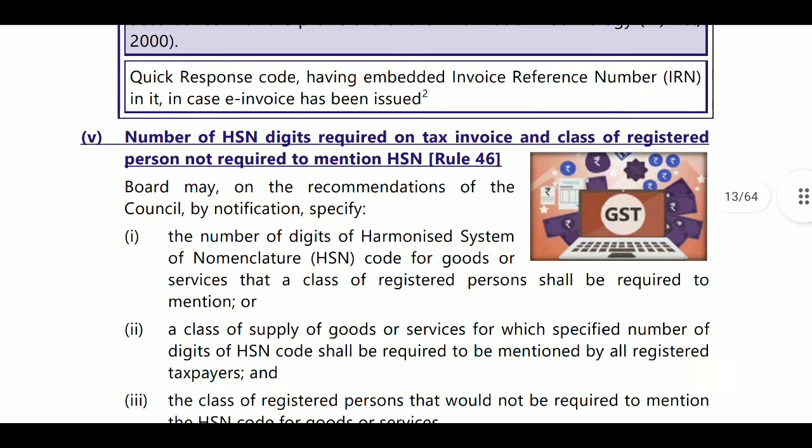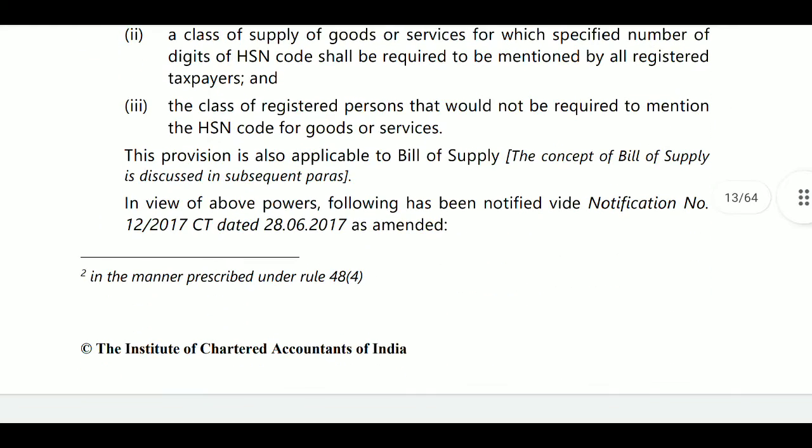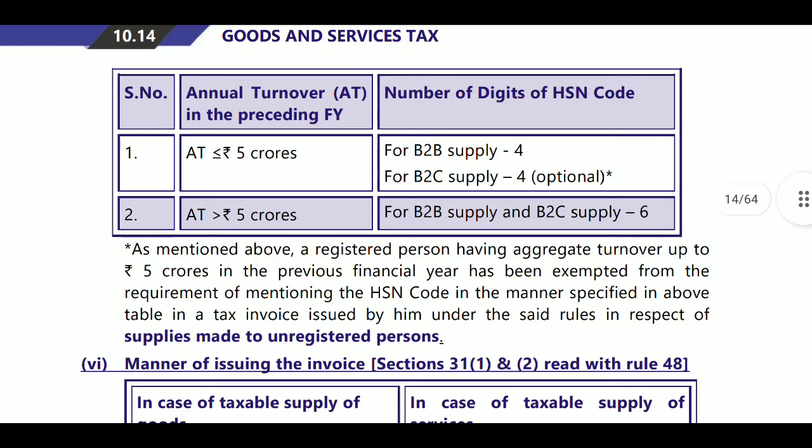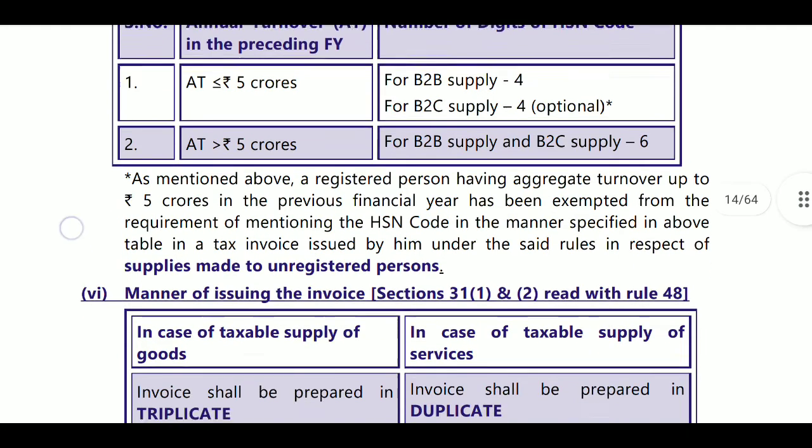Next, the number of HSN digits required on the tax invoice and the class of registered person not required to mention HSN, as per rule 46. Where your aggregate turnover is less than 5 crores, then for B2B supplies 4 digits are required, and for B2C 4 digits are optional. It is not mandatory. If your aggregate turnover is greater than 5 crores, then for B2B and B2C supplies a 6-digit HSN code will be required. This is related to aggregate HSN details that must be provided.